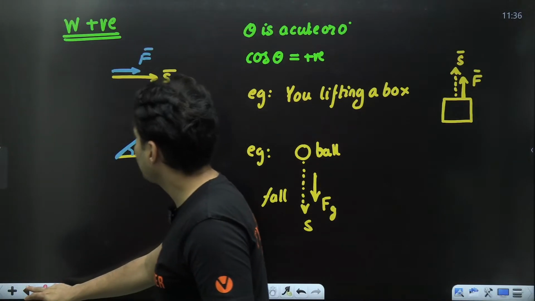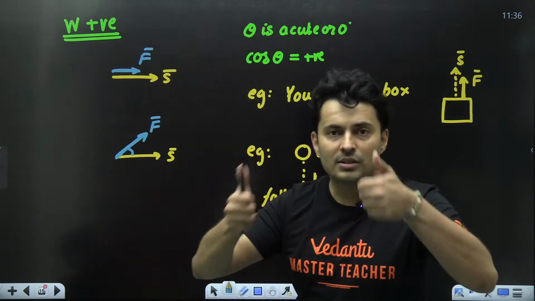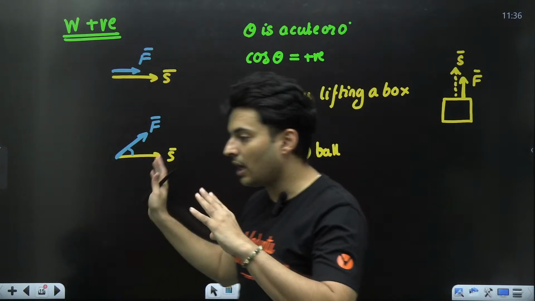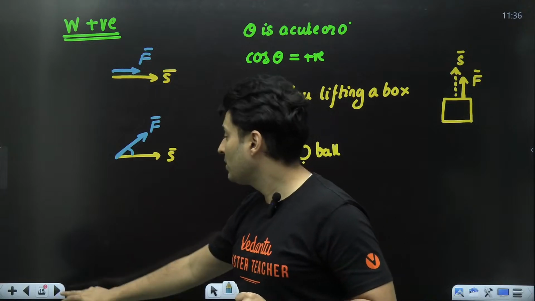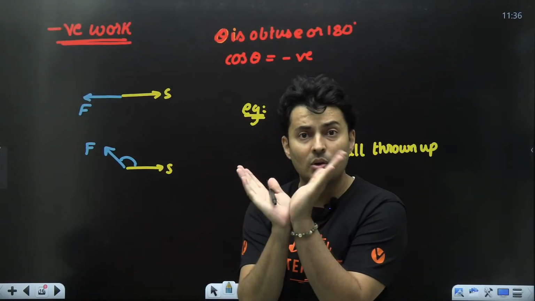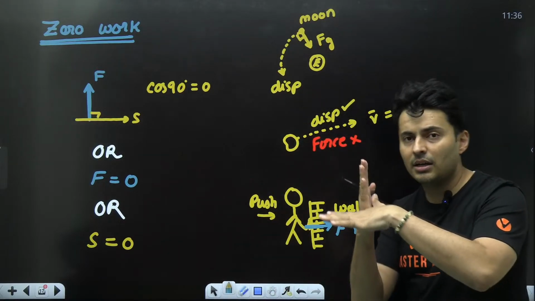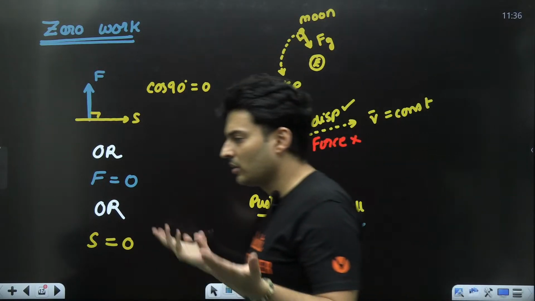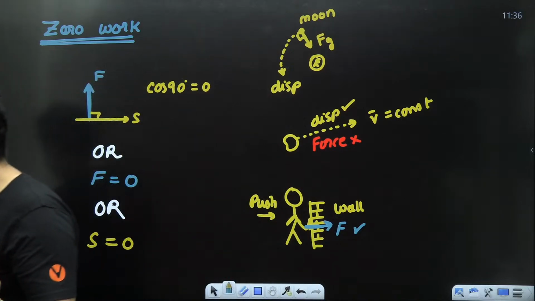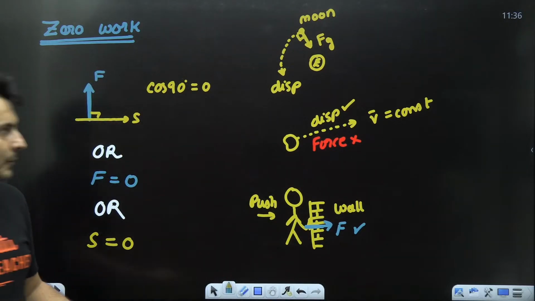So, did you understand the sign convention of work? When is work positive? When it is acute or same direction. When is work negative? When it is opposite direction or obtuse angle. And lastly, zero work when it is either perpendicular or no force or no displacement. In all the three cases, you will see the work done is zero.